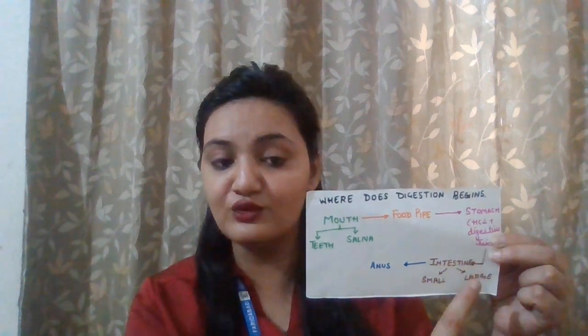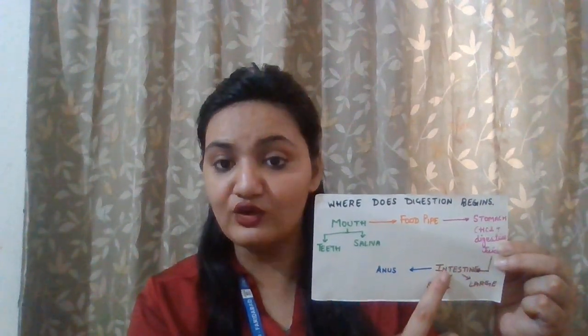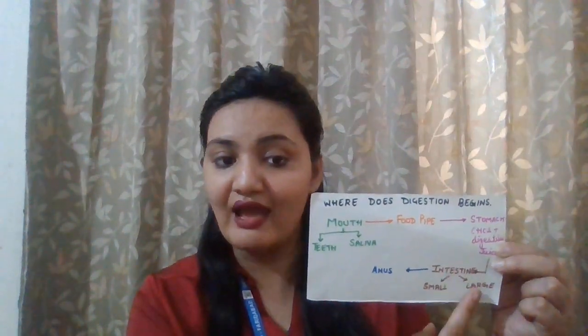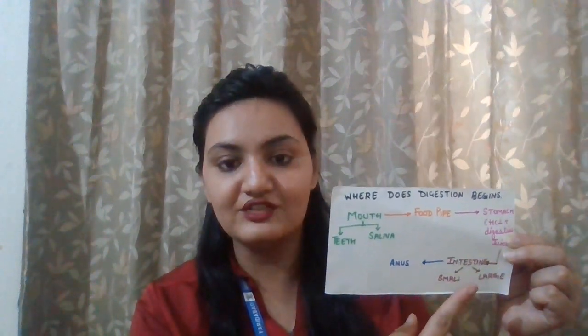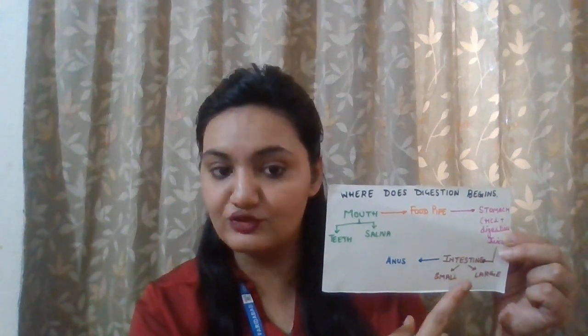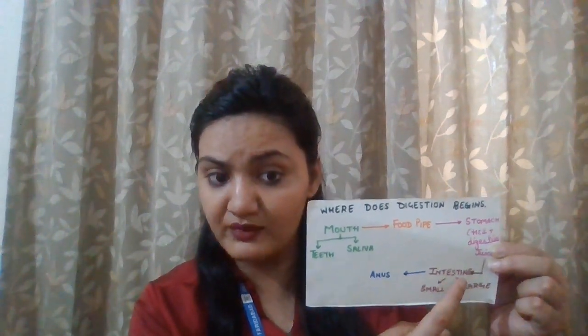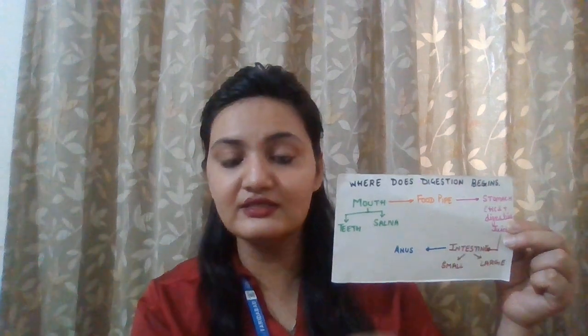From the stomach, the food goes to the intestines. The human body has two intestines, the small intestine and the large intestine. In the small intestine, food is further digested and absorbed. In the large intestine, all the necessary water is absorbed. Then the food goes to the anus. This food which moves from the intestine to the anus is a waste substance for the human body. We do not require it, and from the anus it is removed out of the body.